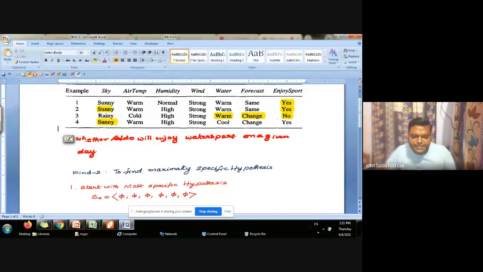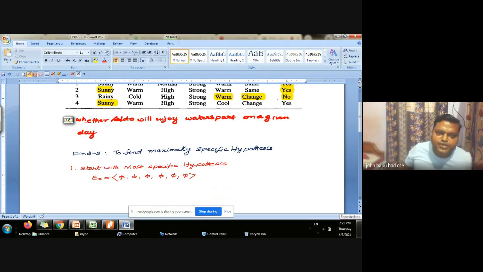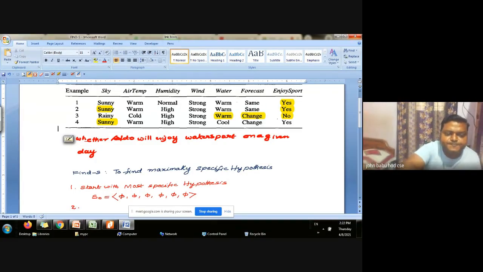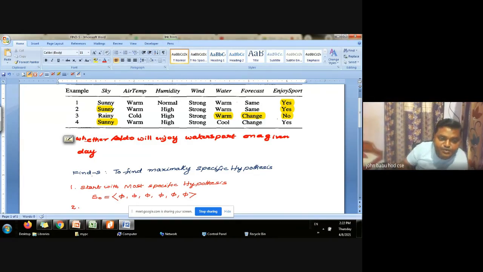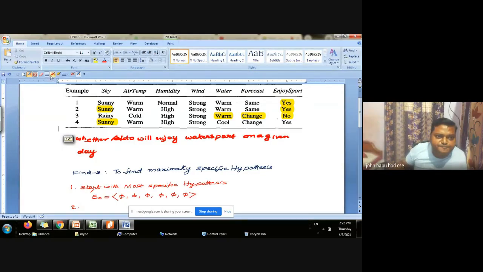And what we are trying to do now is, we are starting with the most specific, and based on the examples, we will move from specific to general in this Find-S algorithm. So now, let us modify our hypothesis by looking at example 1. What is example 1? Tell me. Sky is sunny. Yeah. Sky value is sunny.